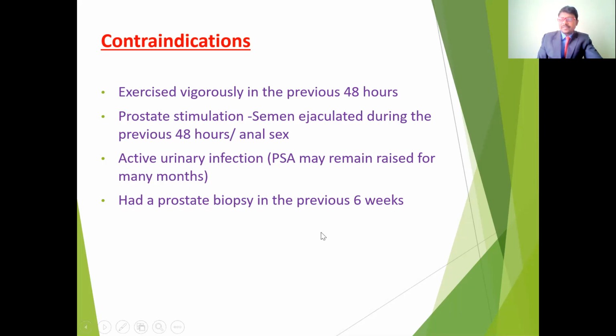And also active urinary infections. In case of an active urinary infection, we should not do the special test, as it may give abnormal results and the PSA levels may be increased. Or in case of a history of prostate biopsy in the previous 6 weeks, so about 1.5 months, it may cause high PSA levels. In those conditions, we should not refer for the PSA test. So that is about the PSA test to rule out or detect prostate cancer and also enlargement.